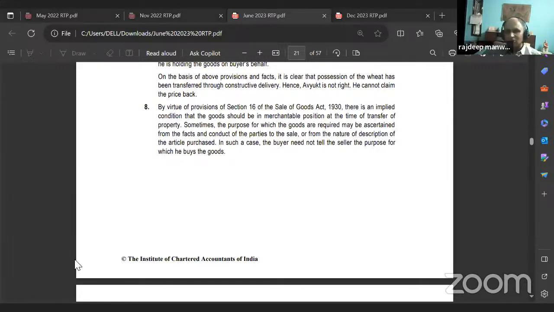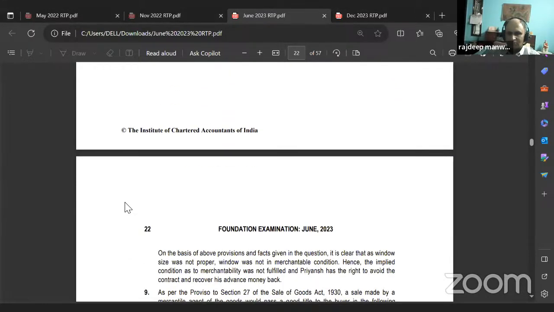By virtue of provisions of Section 16 of the Sale of Goods Act 1930, there is an implied condition that the goods should be in merchantable condition at the time of transfer of property. Merchantable quality, right? Sometimes the purpose for which the goods are required may be ascertained from the facts and conduct of the parties to sale, or from the nature of description of the article purchased. In such a case, the buyer need not tell the seller the purpose for which he buys the goods.